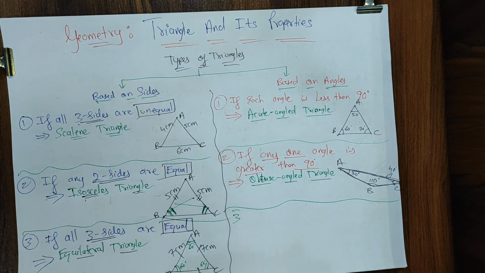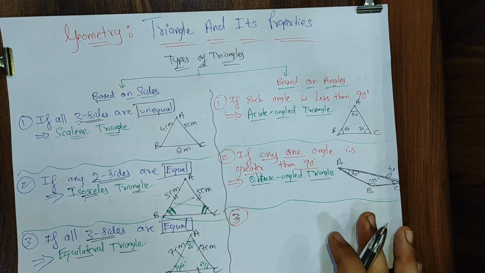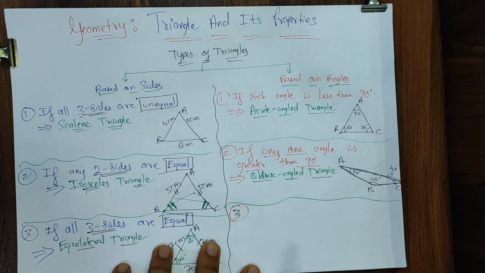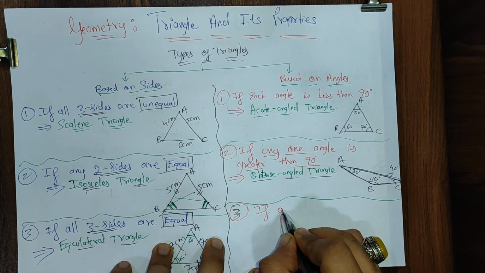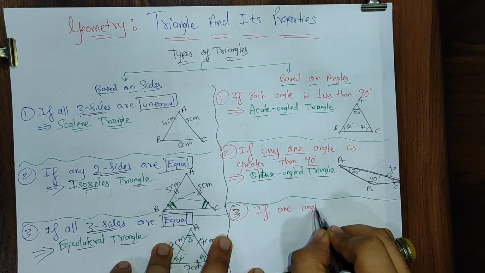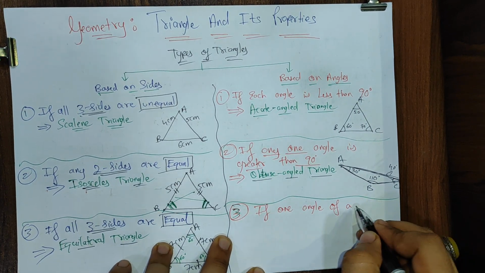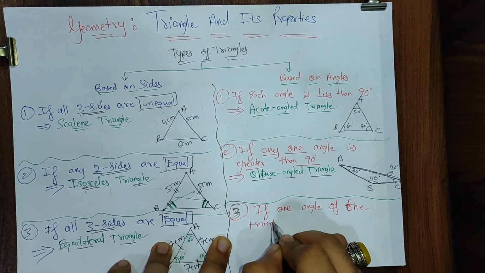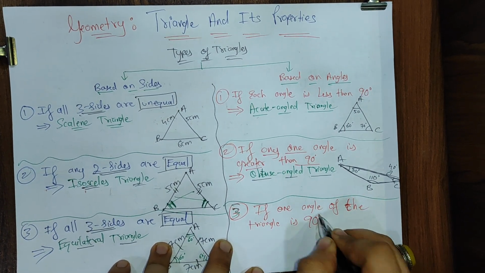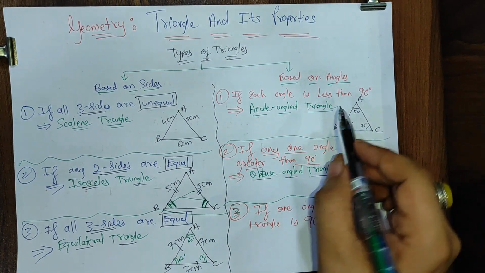And last one, please, last but not the least, my favorite one, all of you. Now if one angle of the triangle is 90 degrees.